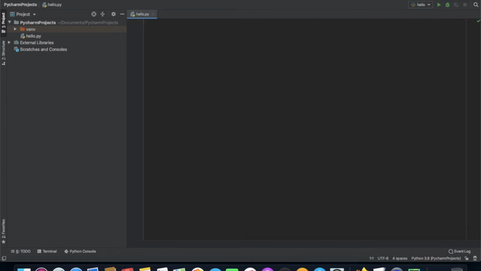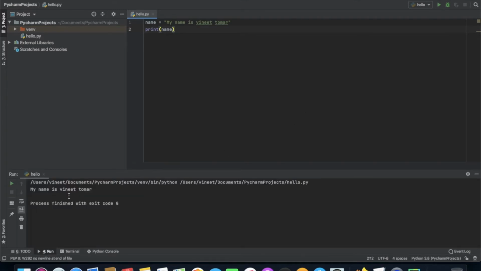I'm gonna simply write name equal to my name, Vineet Tomar. Then I'm just gonna print name and run this. So it shows my name, Vineet Tomar. Process finished with exit code 0. And you know about this line: what is process finished with exit code 0?